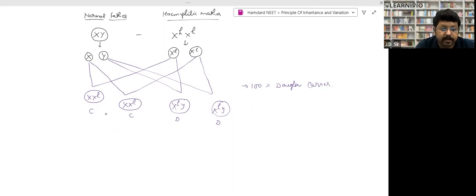So recessive gene represents itself only in homozygous condition. Here it's in heterozygous condition, and in heterozygous condition, recessive gene will not reflect itself. That's why this female is carrier. So 100% daughters carrier.